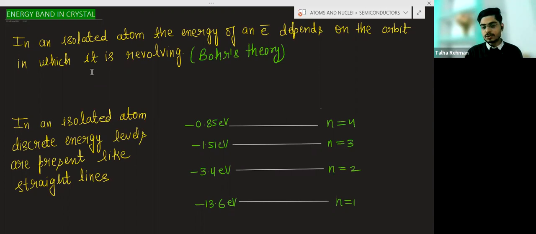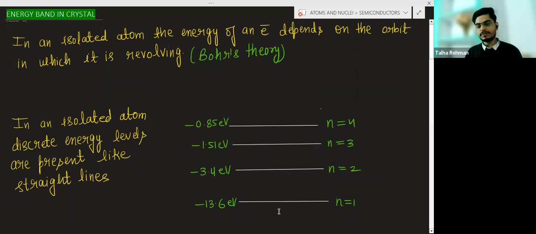in a crystal there are many atoms, and each atom has a different position, so each electron will have a different position, so each electron will have a different energy interaction, so each electron will have a different energy level. So now the energy of the electron will not remain fixed.